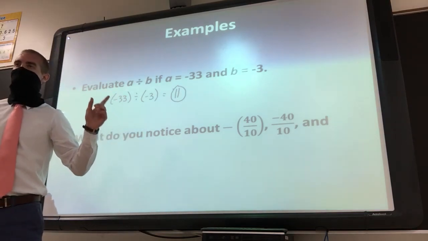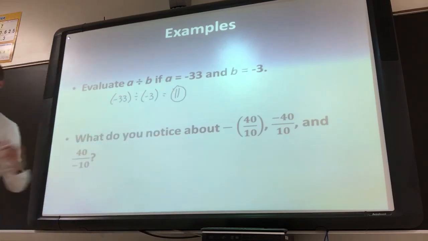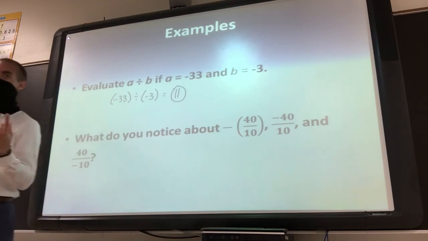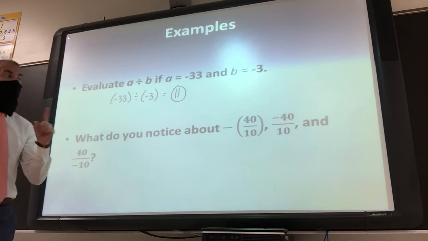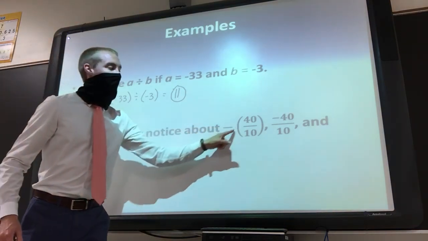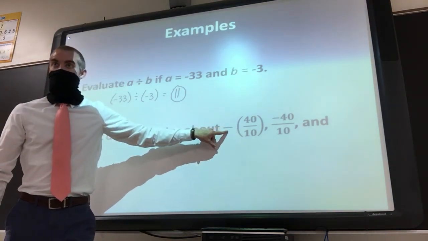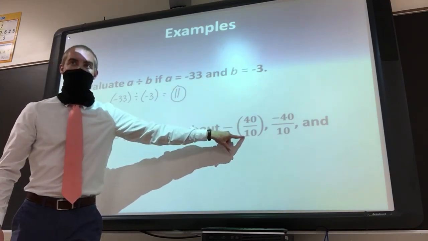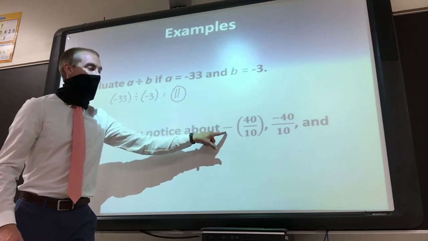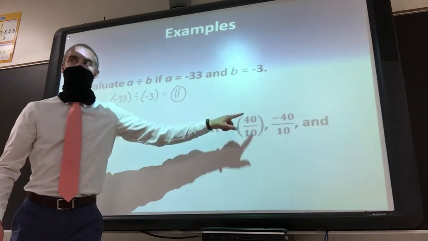Question, how many negatives do you see in each of these? How many negatives are in each of these? You guys are holding it up. Just one, right? Think back to yesterday. If we have one negative sign, our answer is always going to be what? Negative. So one thing that I want to point out right here, there is only one negative sign. This does not mean you make the 40 negative and you make the 10 negative. That's not what this means. This just means the entire fraction is negative.